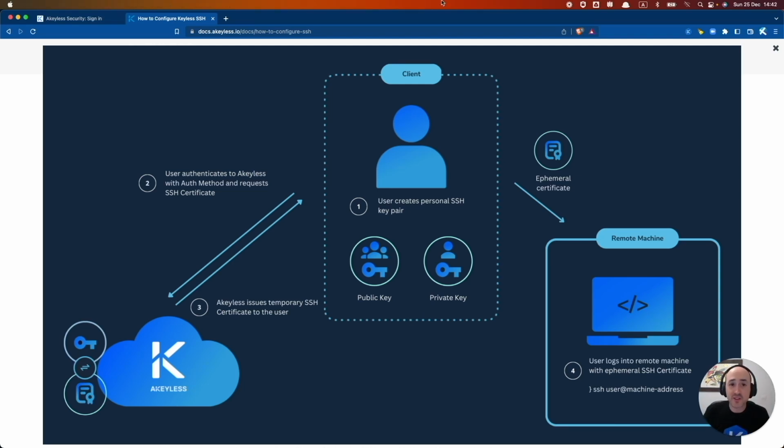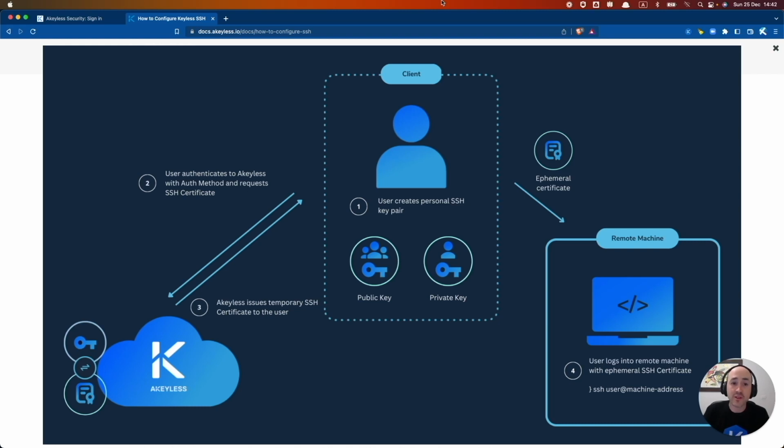Akeyless, using a single sign-on, connects an SSH client to the server using your chosen authentication method while using existing access groups and policies in your environment. But instead of issuing SSH key pairs, Akeyless provides ephemeral SSH certificates to allow access over standard SSH protocol while eliminating the need for public SSH keys on the server side.